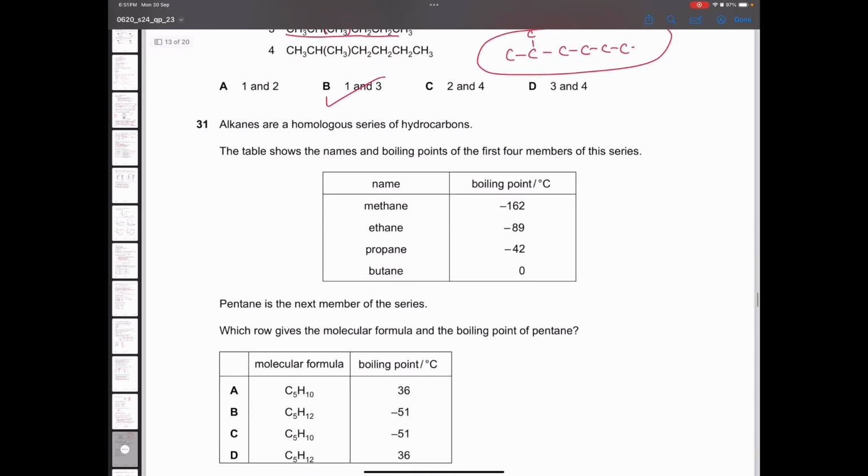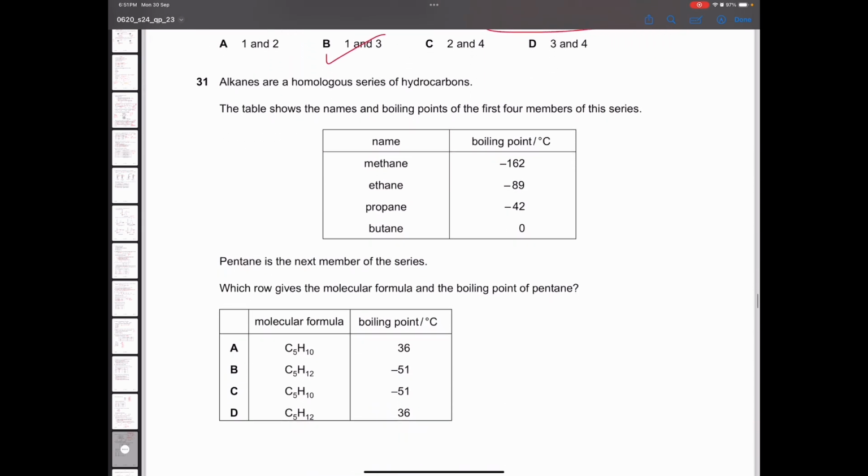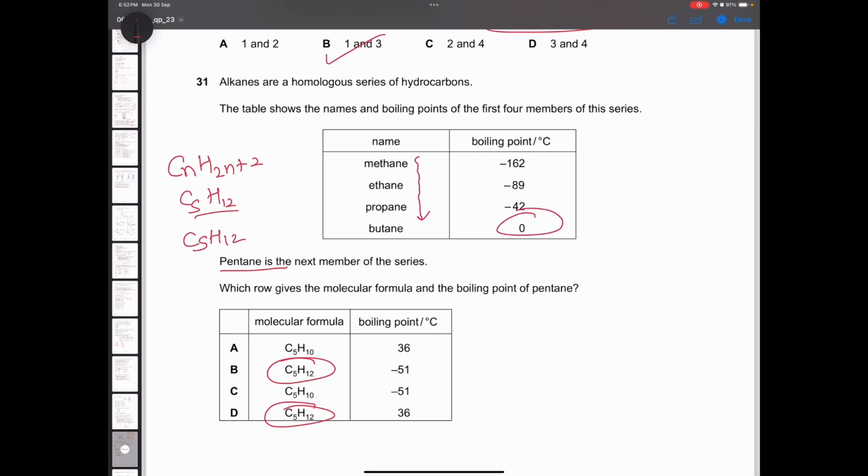Next question. Alkanes are a homologous series of hydrocarbons. Alright, we know that. See, as the number of carbon atoms increases, the boiling point also increases. And the formula for butane, not butane, they're asking for pentane, right? So pentane will have the formula C5H12. How do I know this? You can use the general formula CnH2n+2. 5 carbon atoms, so this will become 12. So C5H12 should be the answer, and the boiling point should be more than 0 degrees Celsius, which is 36. So option D is the correct answer.